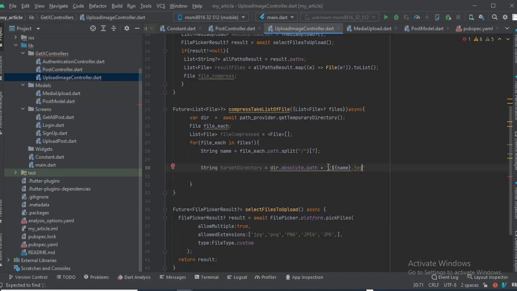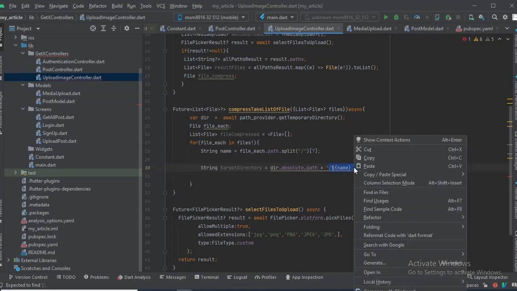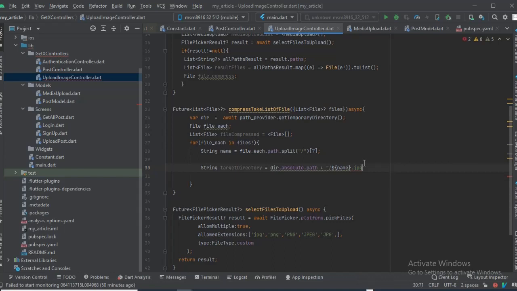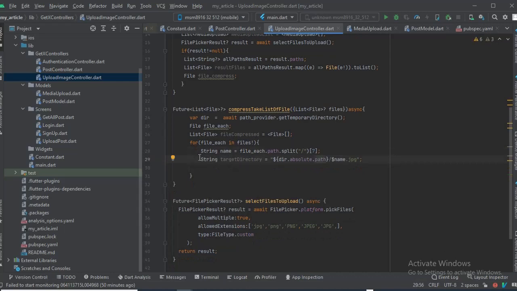Okay, so that's how we're gonna store it. No need for this. Let's remove this. Okay, so this is the directory we're gonna compress. We're gonna compress the files, and we're gonna store it in this directory. And for every file we compress, we generate a new name based on the name of the file that we get.